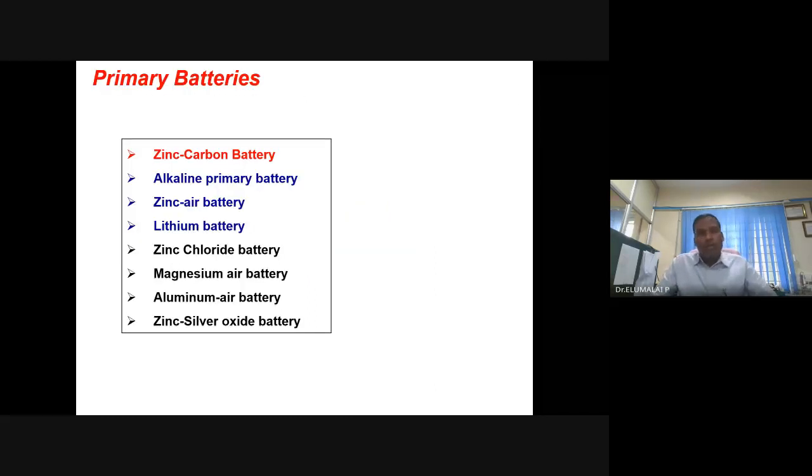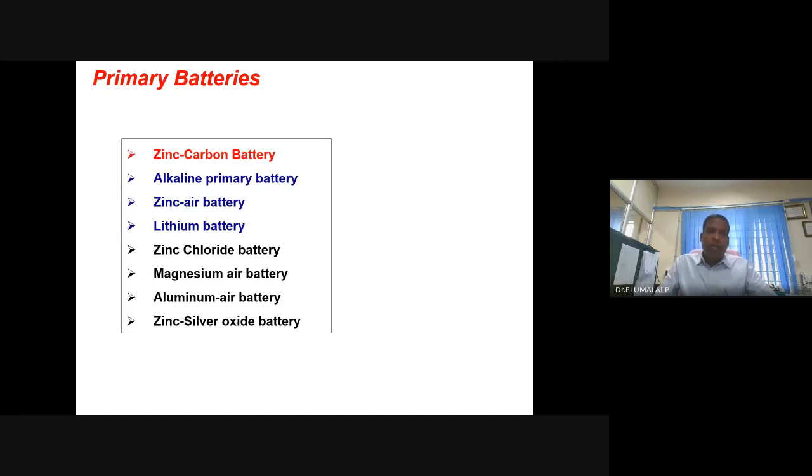Okay. So coming to primary batteries, we have a collection of primary batteries. Zinc carbon battery, alkaline dry cell, zinc air battery, lithium battery, zinc chloride battery, magnesium air battery, aluminum air battery, zinc silver oxide batteries. A countable number of primary batteries are available, and the characteristic is that they are not rechargeable and they are ready to use once you fabricate them. You fabricate it and it is ready to use.